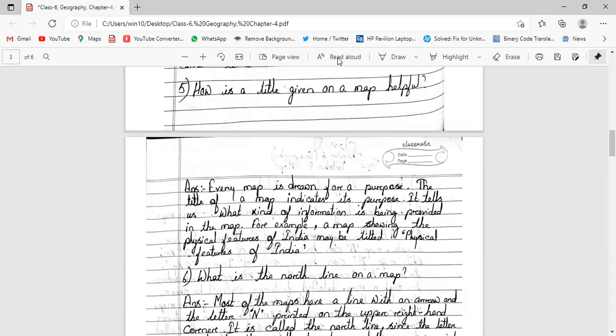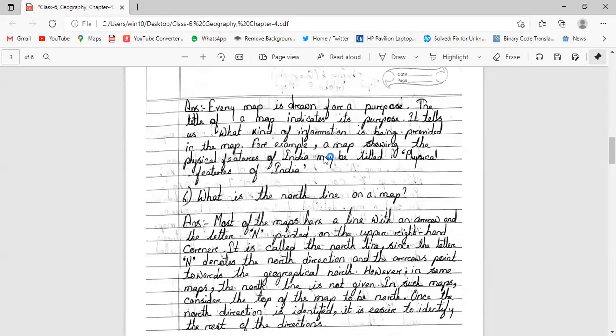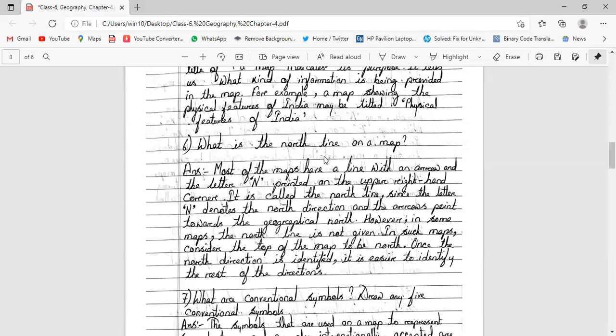Then next, what is the north line on a map? Most of the maps have a line with an arrow and the letter N printed on the upper corner. It is called the north line since the letter N denotes the north direction and the arrow is pointed towards the geographical north.